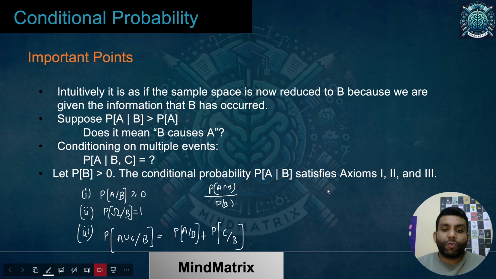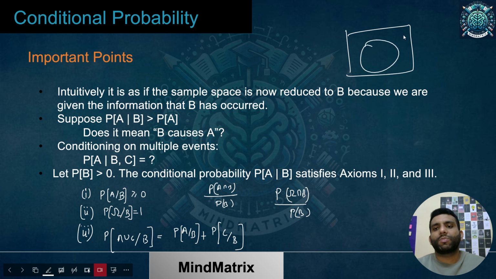If I talk about the proof of the second, you already know what the intersection of the sample space and B would be. It is going to be B itself. If this is B and this is the sample space, what is going to be the intersection? It is B itself. So it will be P of B divided by P of B, which is 1 only. I hope this is again clear.